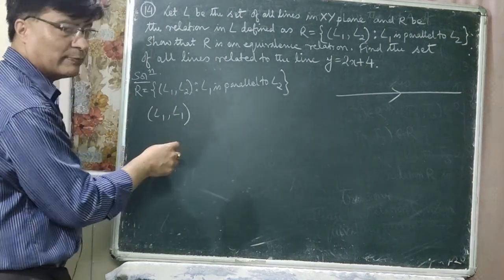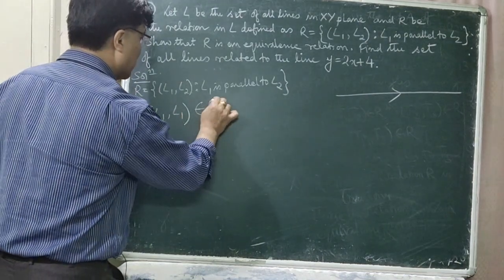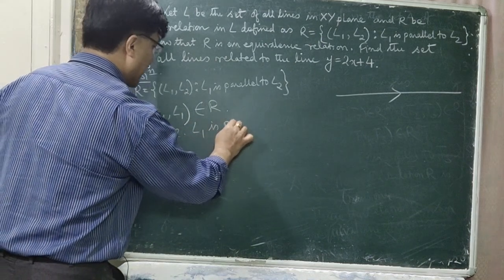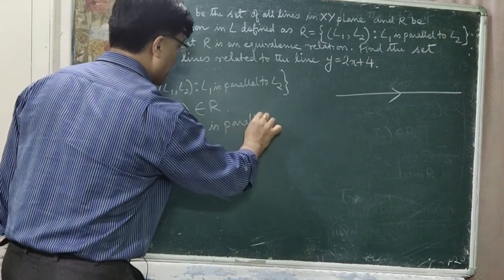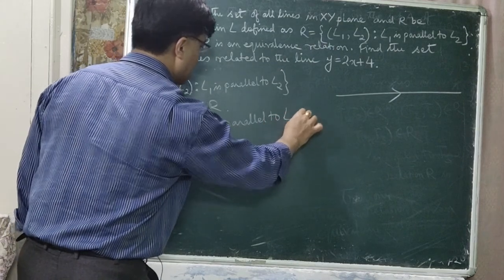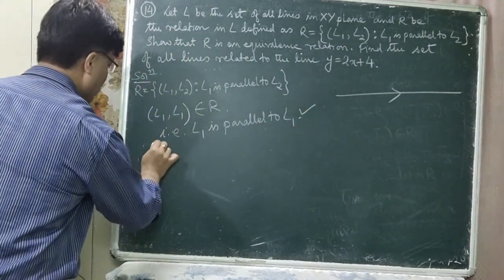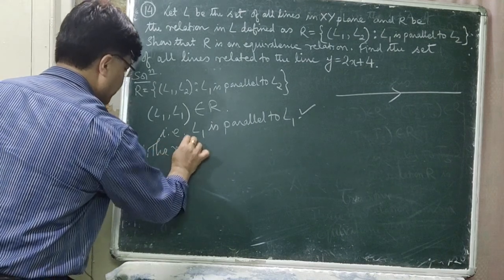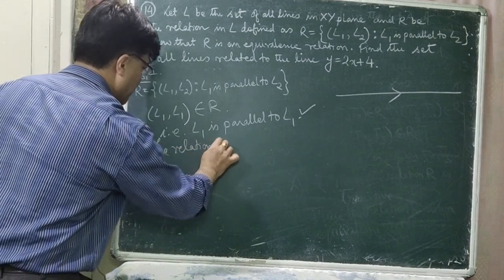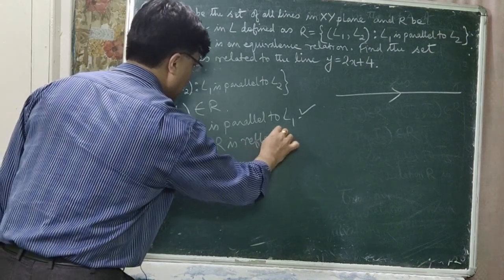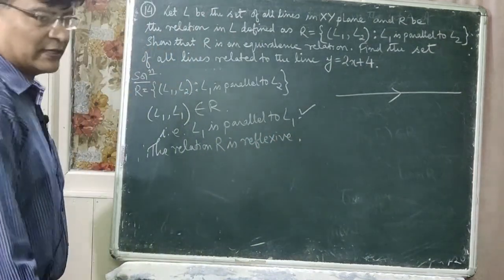That is, L1 is parallel to L1, so it belongs to the relation R. Yes, you can say it. Therefore the relation R is reflexive.